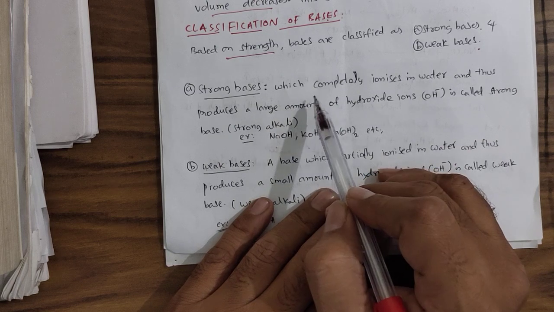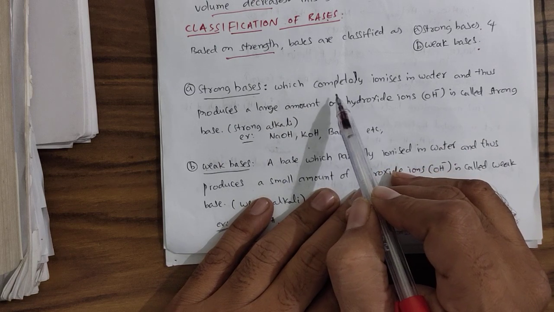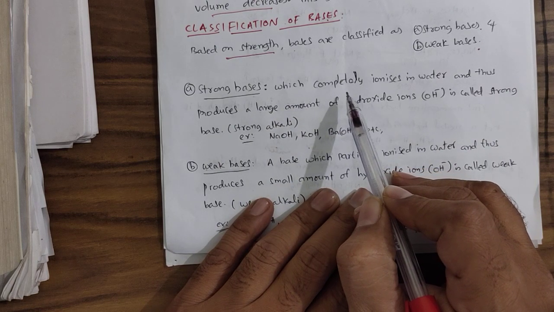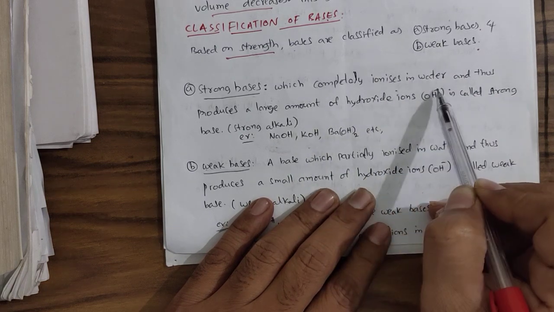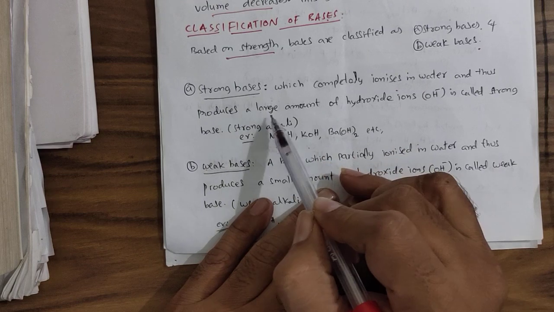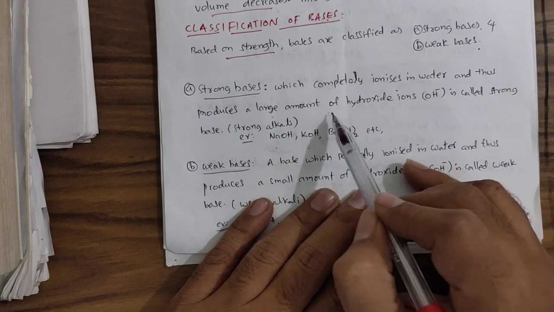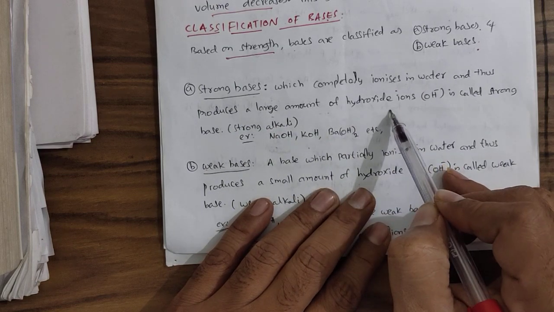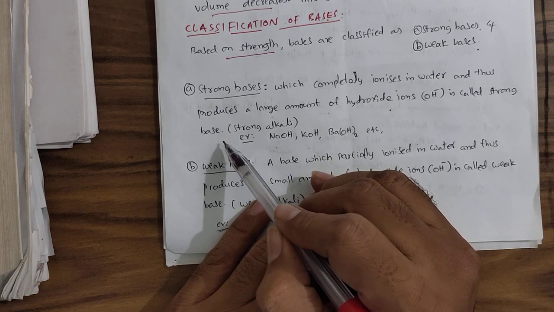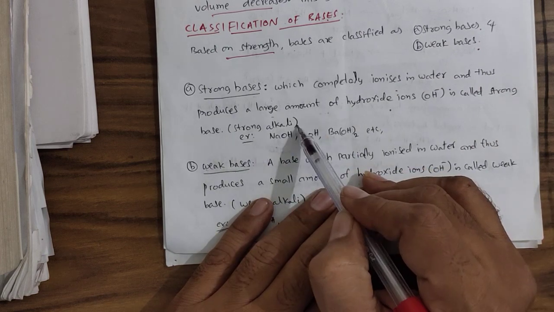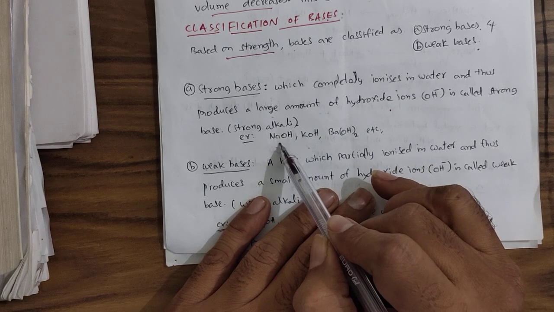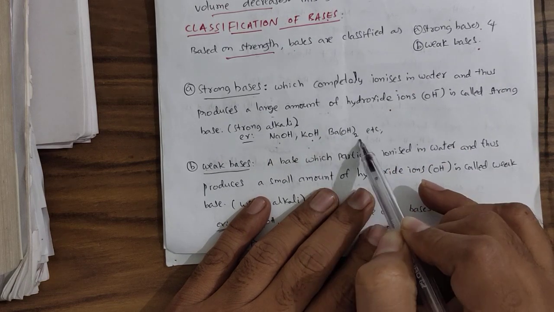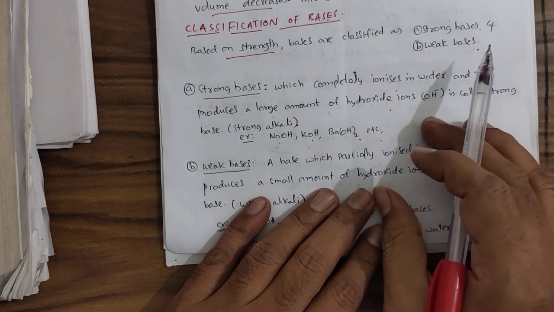Strong bases are the bases which can undergo complete ionization, or in other words, which completely ionize in water and thus produce a large amount of hydroxide ions. Strong bases are also called strong alkalis. Examples of strong bases: sodium hydroxide, potassium hydroxide, barium hydroxide, etc.